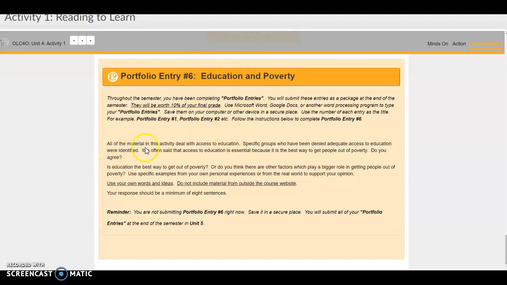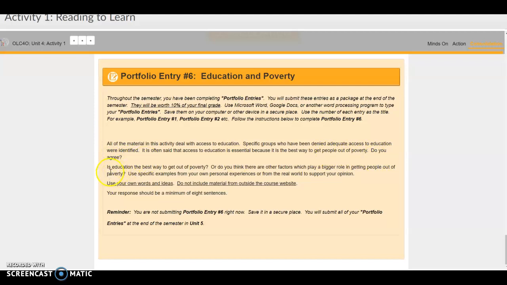So it says all of the material in this activity deal with access to education. Specific groups who have been denied adequate access to education were identified. It is often said that access to education is essential because it is the best way to get people out of poverty. Do you agree?